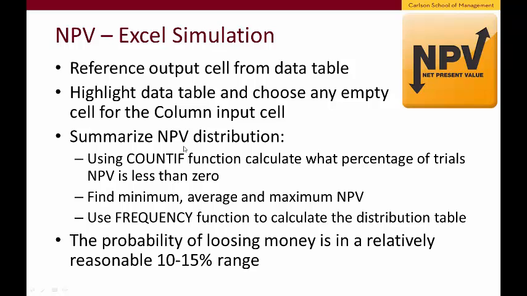Then I'm going to summarize the resulting distribution by calculating how many of those NPVs are less than 0 using COUNTIF, then the min, max, and average as your basic 3 stats. And I'm going to use a frequency distribution to calculate a frequency table for NPVs. The whole thing will show the risk profile of the NPV to be in a relatively reasonable 10, 15, sometimes 20% range.